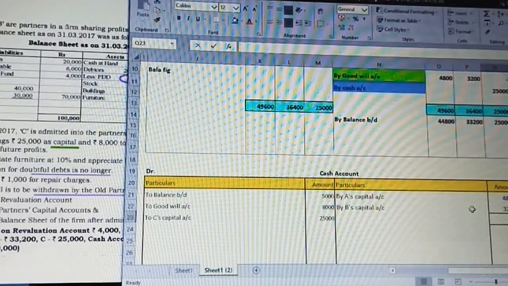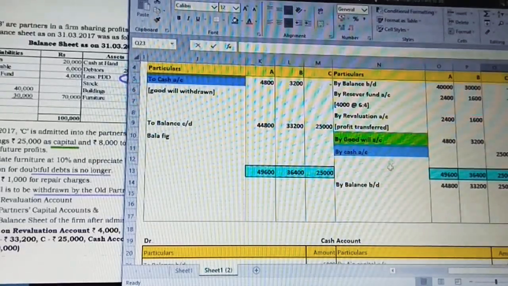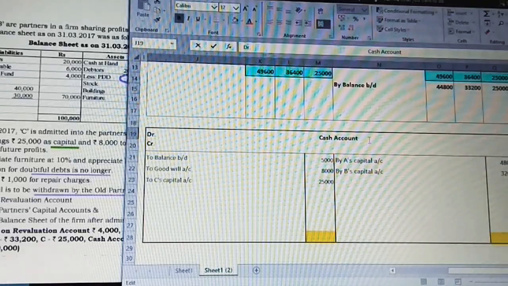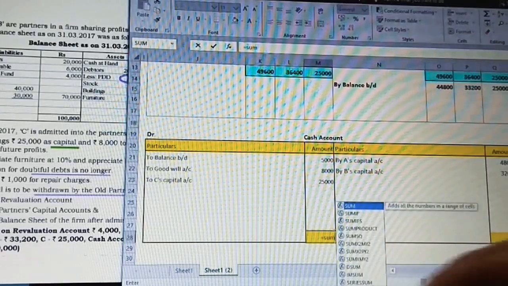So I have completed the cash account. Apart from this, there is no other value of cash getting affected. Now, just by observing, it tells that your debit side value is greater. So I'm going to take the debit side total now.